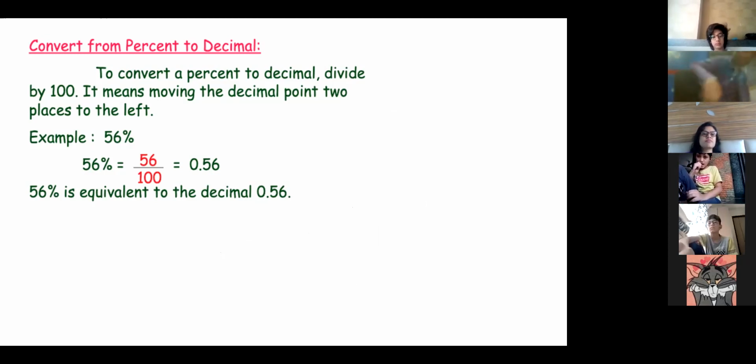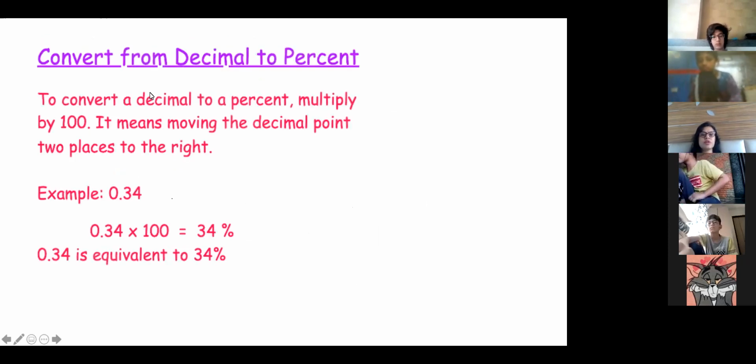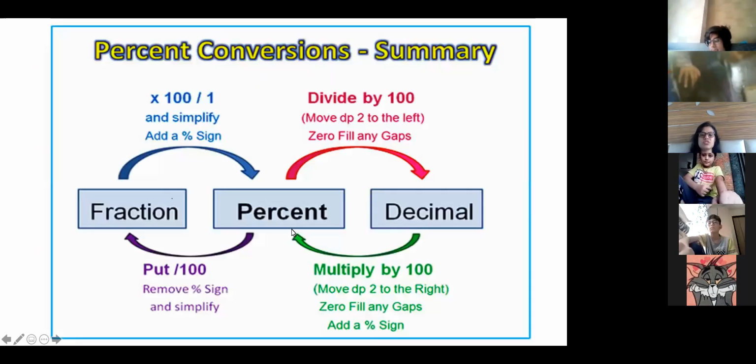Next is convert from decimal to percent. This also we have done. Anything you have to convert into percent, you have to multiply by 100. So either it is fraction or decimal, you just multiply by 100, you will get into percentage. So this also we have done.